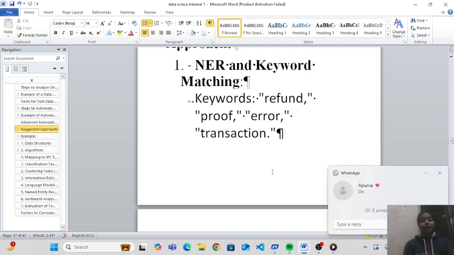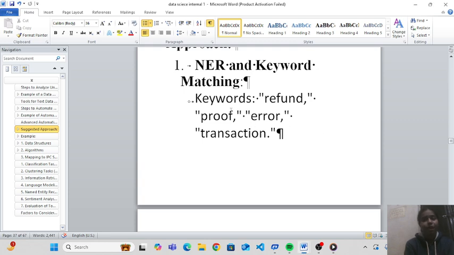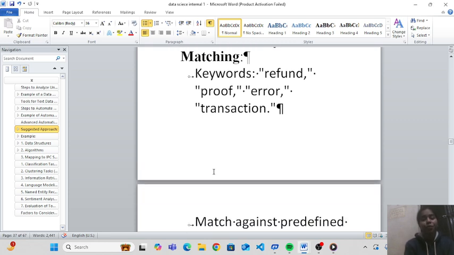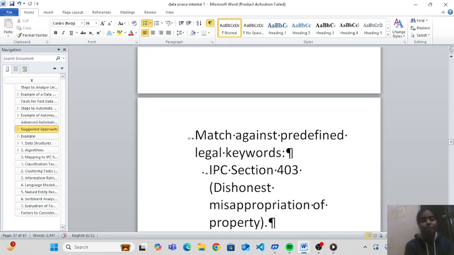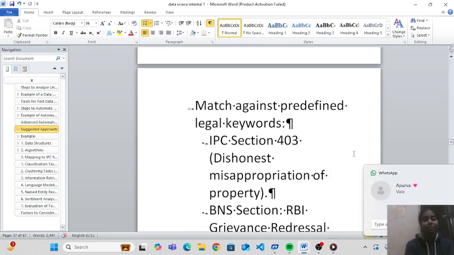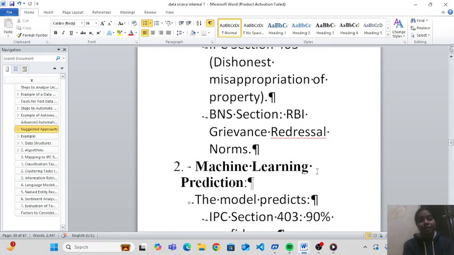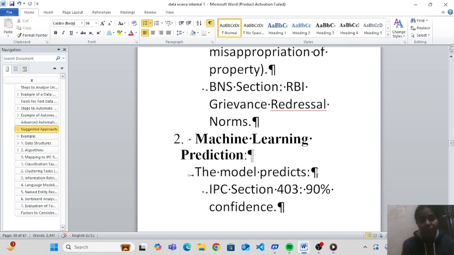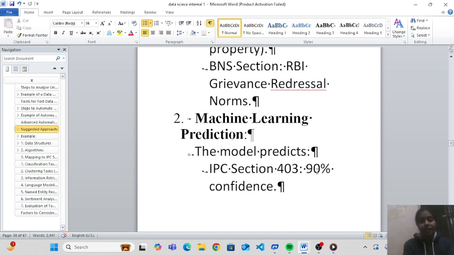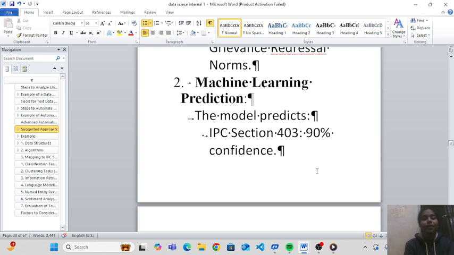Keywords we have to match, like refund, proof, error, transactions, matched against predefined data like legal keywords, IPC sections 403, BNS sections, RBI grievance redressal norms, and machine learning predictions.